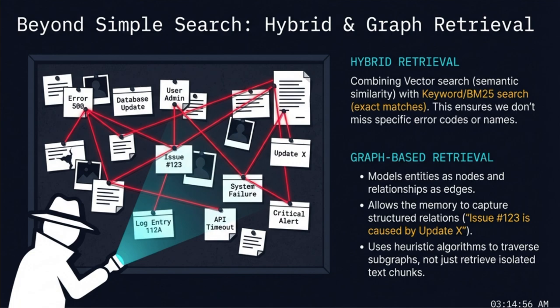You can see this visualized as a detective's board with a string connecting different photos and notes. By combining keywords, vectors, and graphs, we give our agent a much more robust and nuanced way to explore its archive and find the truth behind complex technical problems.